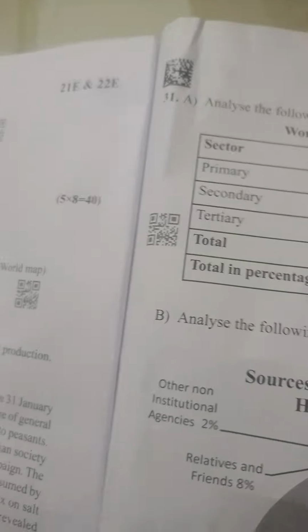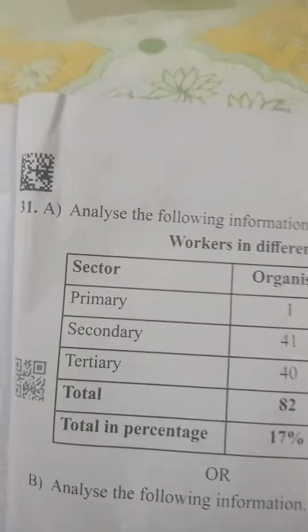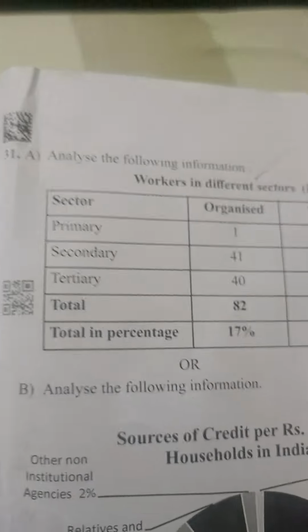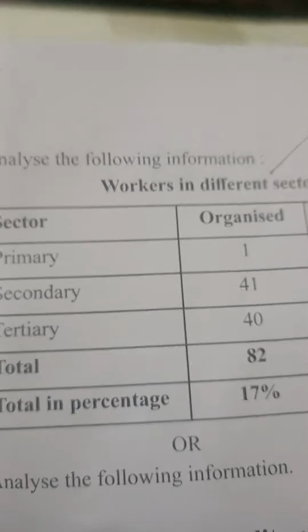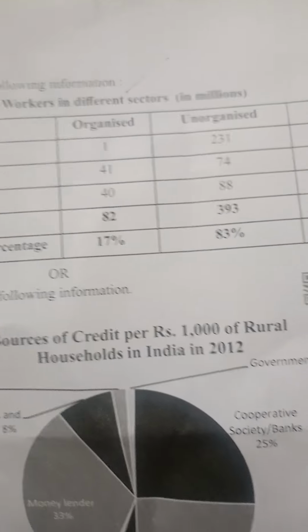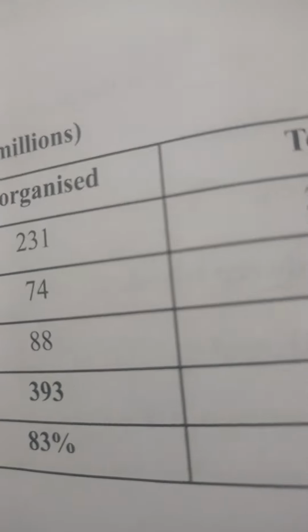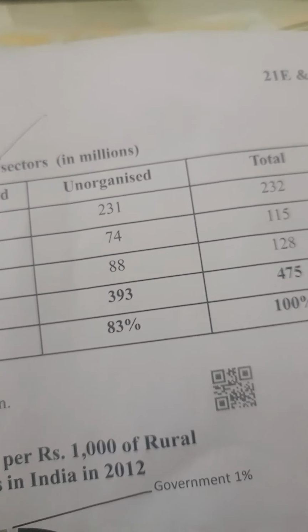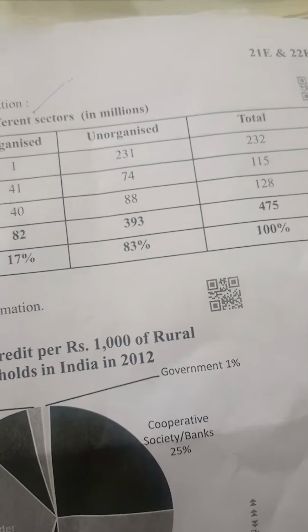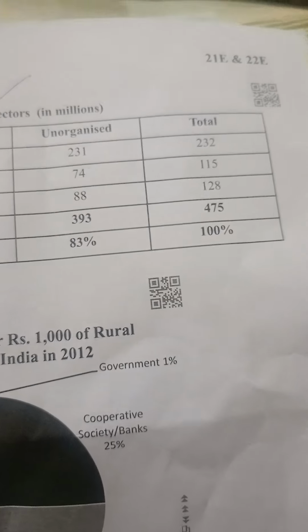Next, analyze the following information, 31A. In 31A, we may analyze like this. Here the total workers are 475. Organized versus unorganized: organized is 17%, and here unorganized is 83%. Most workers are in the unorganized sector. Sector wise, primary 232, secondary 115, tertiary 128.